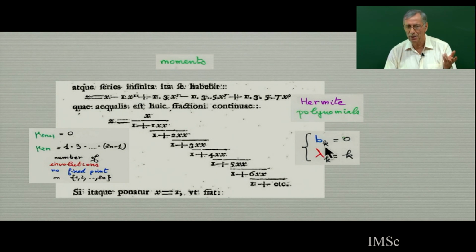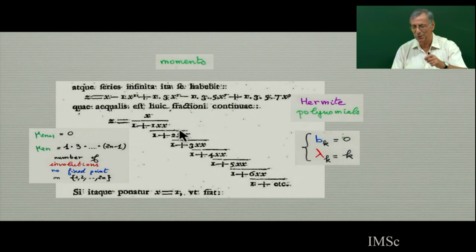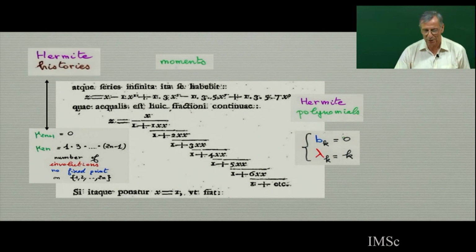For the Hermite polynomials, you remember, b_k equals 0, lambda_k equals k. And so here is 1, 2, 3, 4, 5. You have lambda_k equal to k. And here you have the involutions with no fixed point. So the bijection I showed before gives you a proof of the continued fraction, using the Flajolet lemma, you get a proof of this by using the bijection.